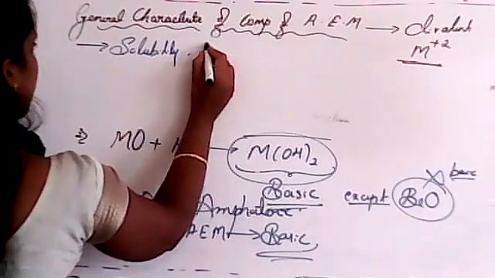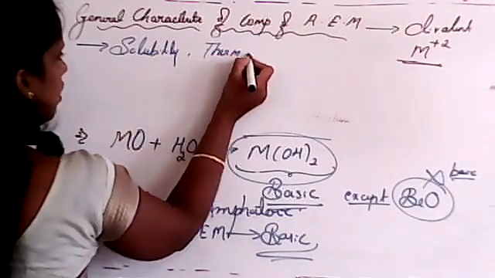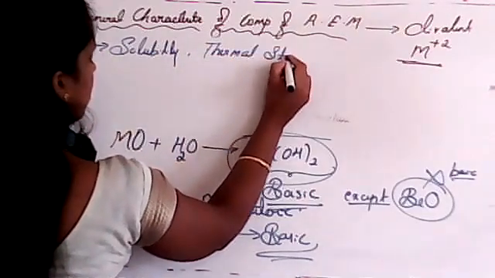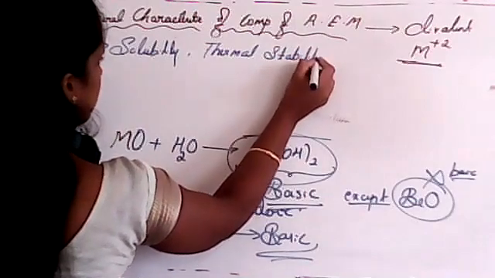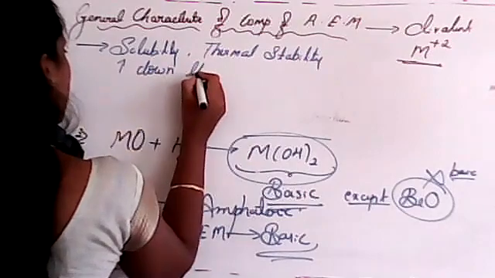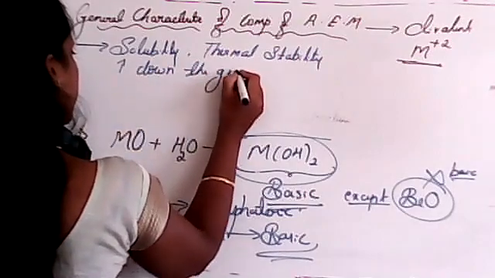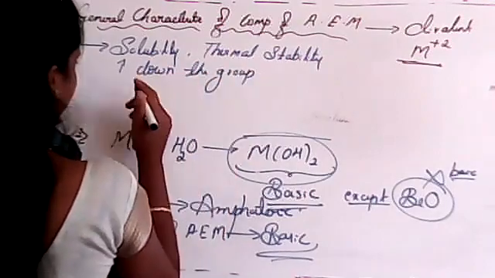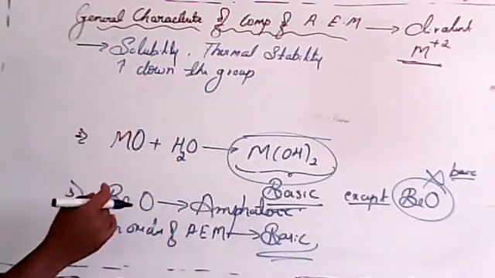Second one is its thermal stability. Increases down the group from